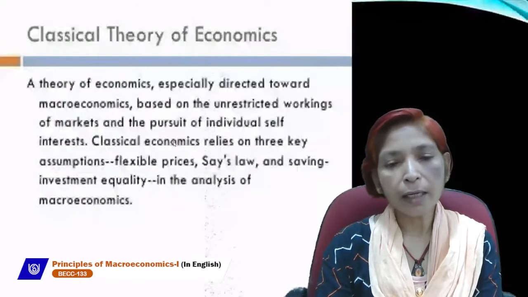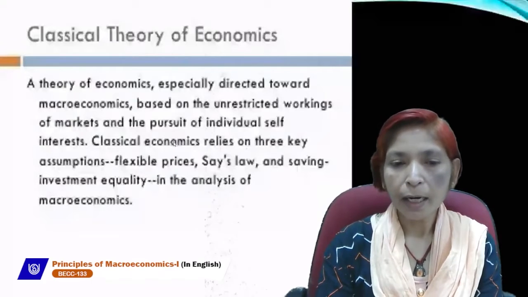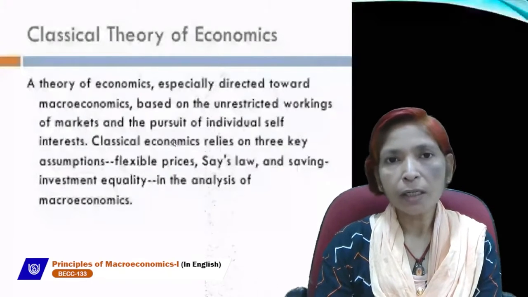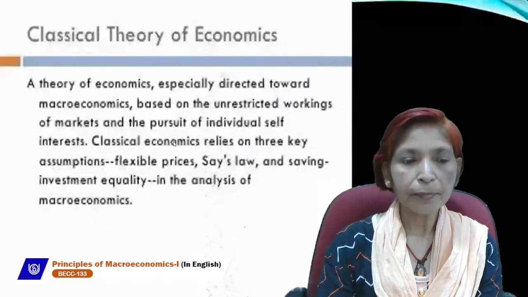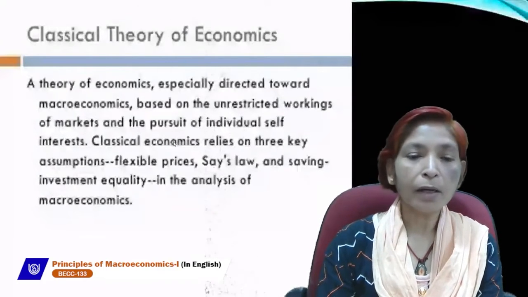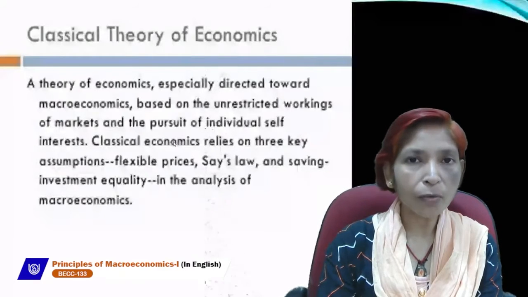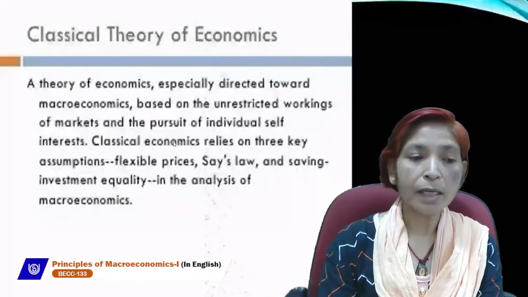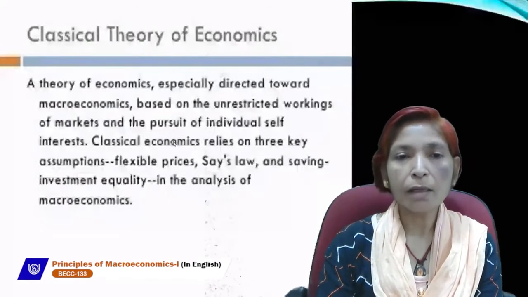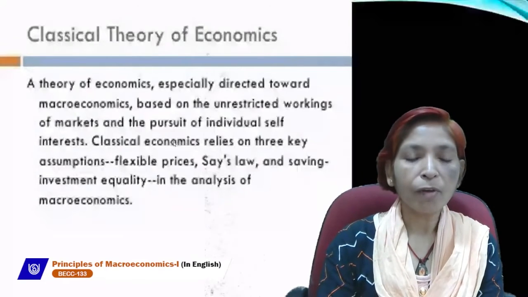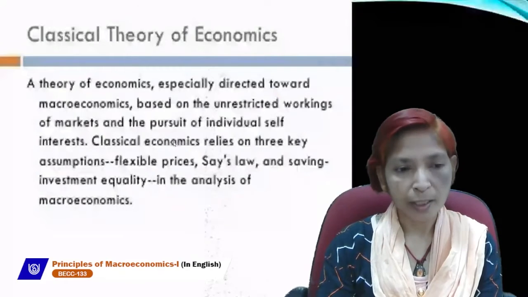It means aggregate demand always equals aggregate supply, and each and every economy can easily attain the full employment level. Classical economics also assumes that saving and investment always remain equal, and if an inequality exists between these two, then the rate of interest plays a very important role in equalizing saving and investment.